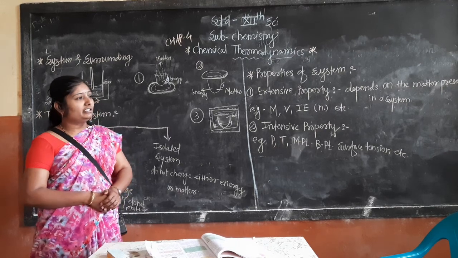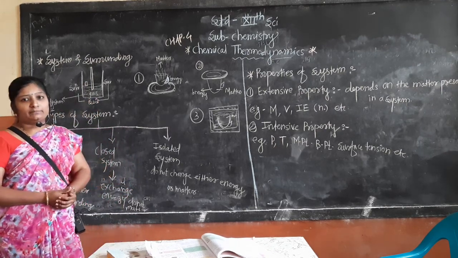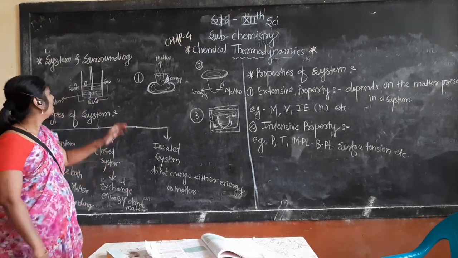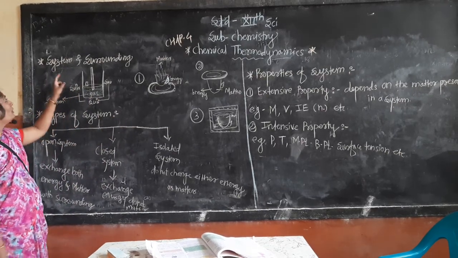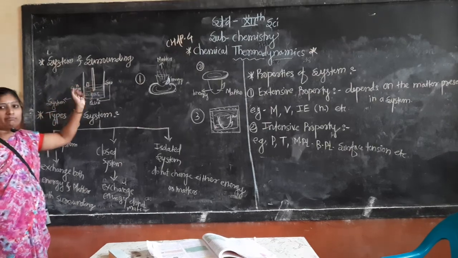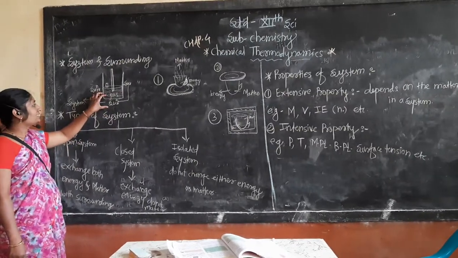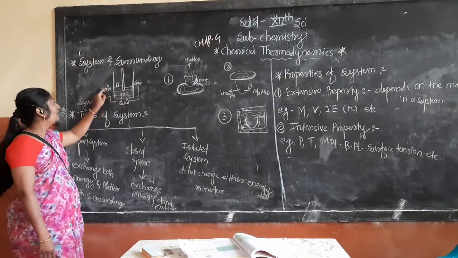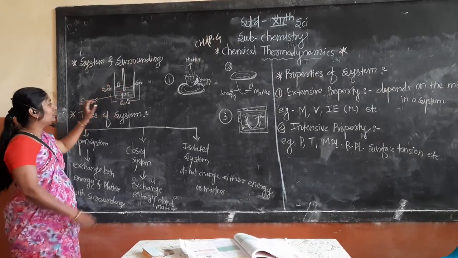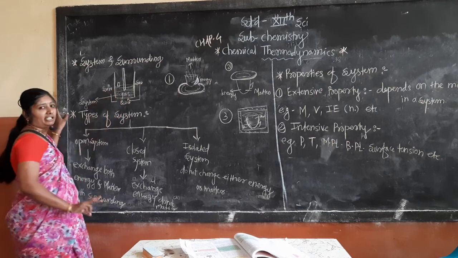So let us start the main basic concepts of the chapter. First, system. Second, surrounding. What is in the system and what is in the surrounding? Take the example of a gas cylinder. Inside and outside, there are two parts.